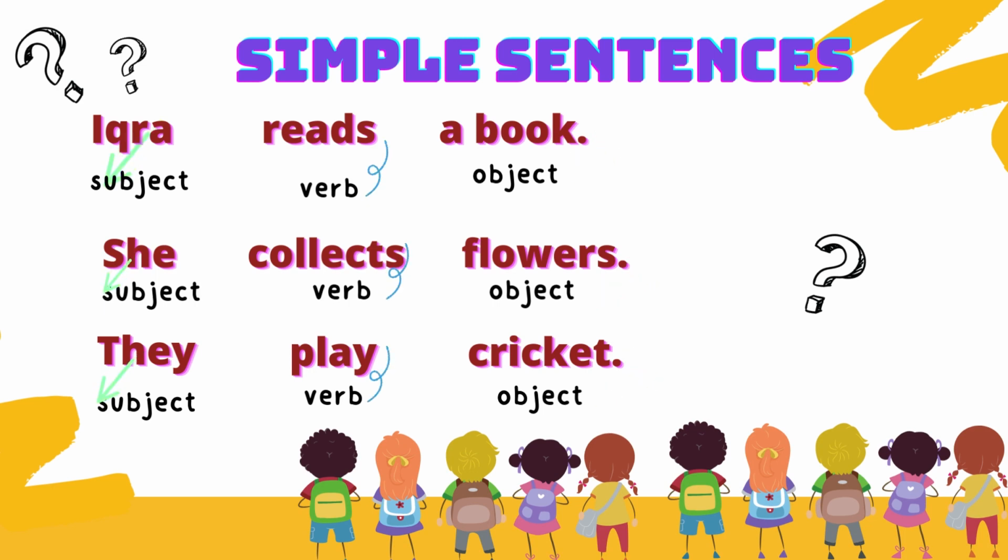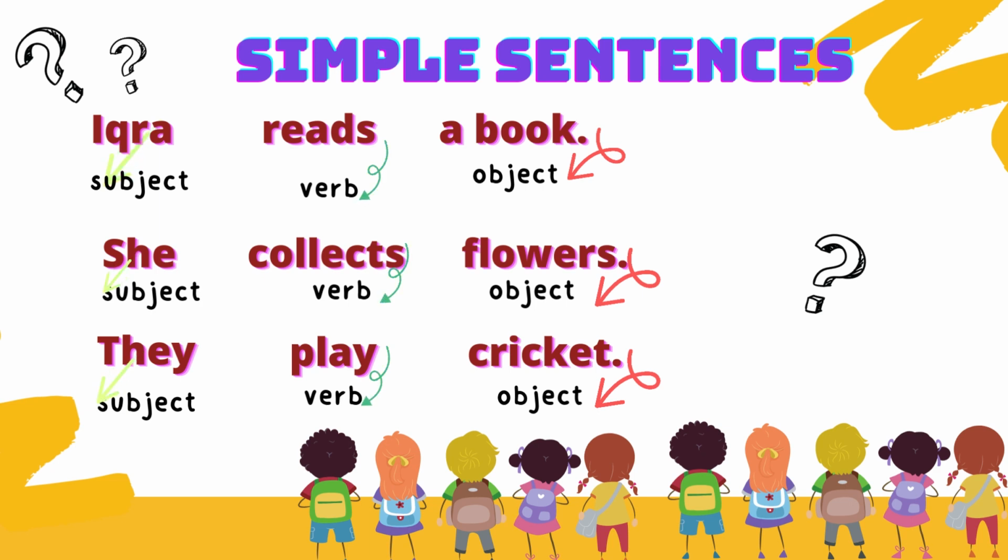Then we did the subject, verb, and object in simple sentences. Let's see the examples. The first example is Ikra reads a book. Ikra is the subject because she is doing the action. The person who does the action is called the subject. The doer of the action is the subject.